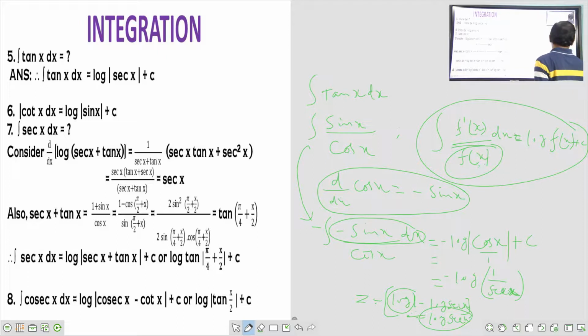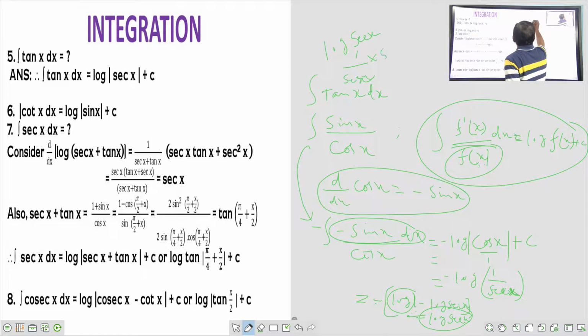So what happened? Integral tan x is equal to log sec x. Why? If you differentiate this, what is the differentiation of secant x? Secant x tan x. Log secant x: 1 by secant x into the differentiation of secant x, so tan x will come.